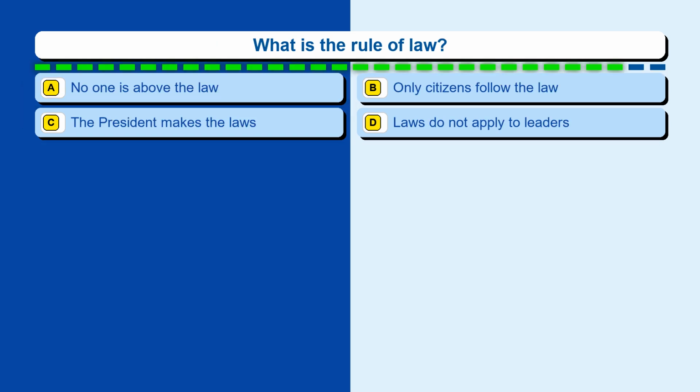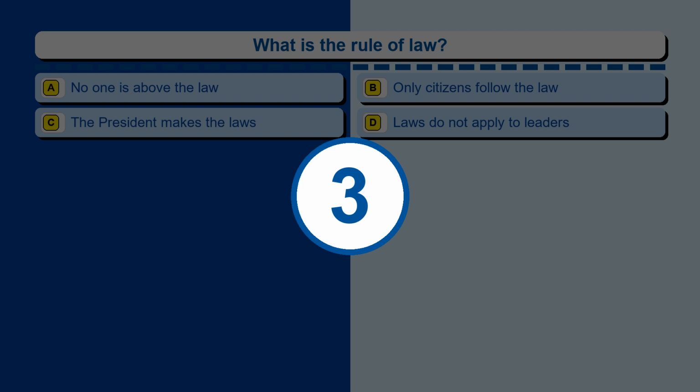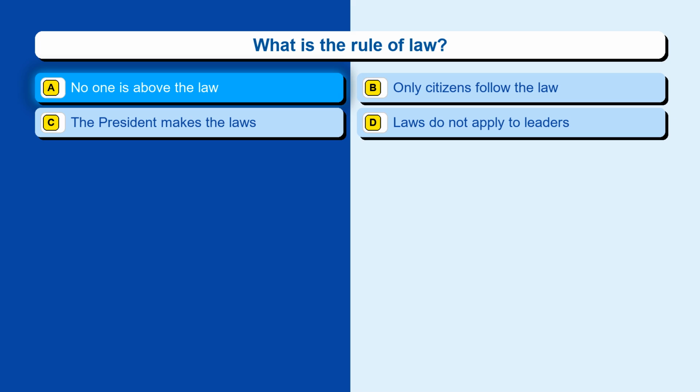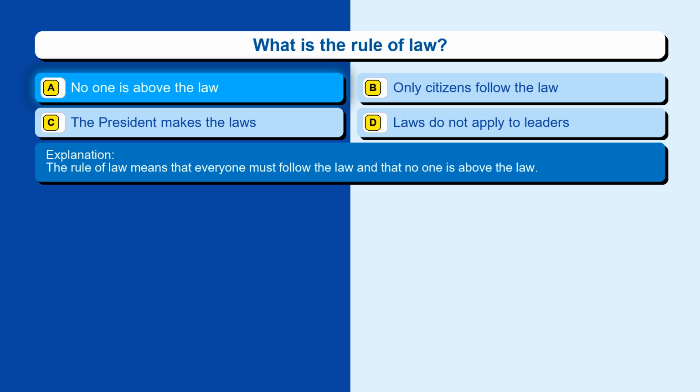Question 148. What is the rule of law? Option A, No one is above the law. Option B, Only citizens follow the law. Option C, The president makes the laws. Option D, Laws do not apply to leaders. The correct answer is option A, No one is above the law. The rule of law means that everyone must follow the law and that no one is above the law.